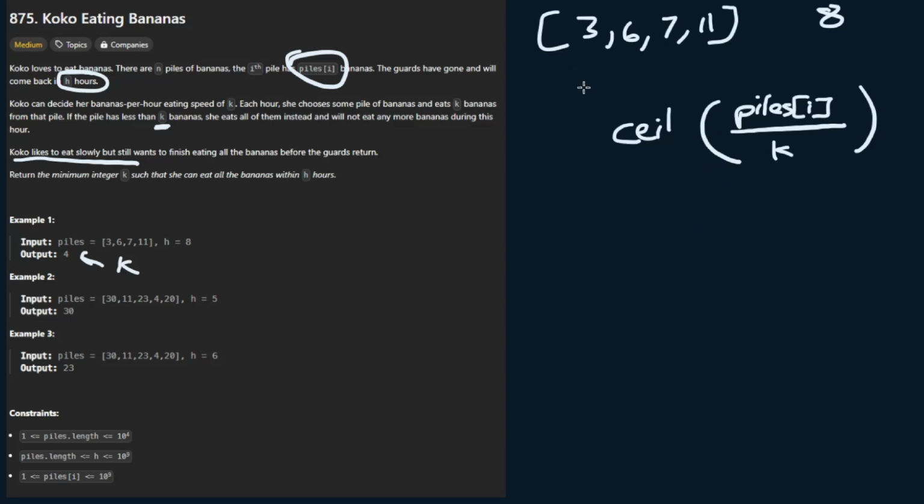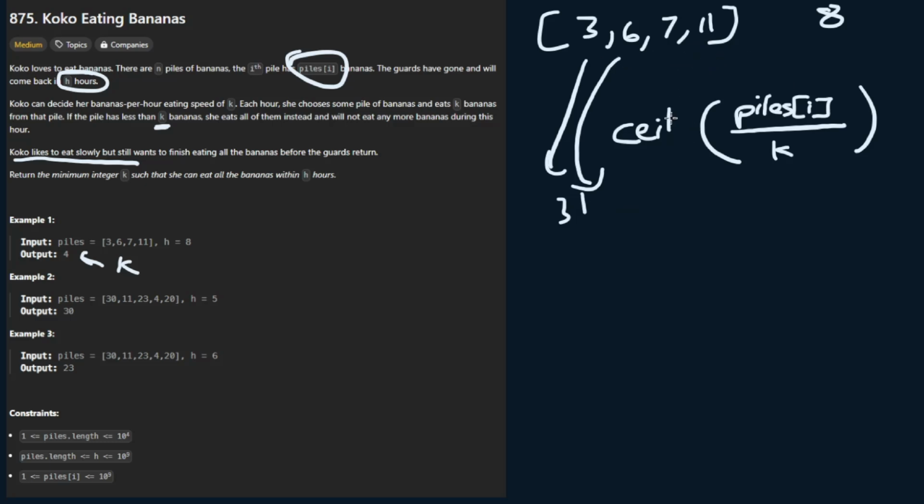You can imagine we need to run this formula at each index, and then we can add them all together to get the speed. So let's go back to trying out eating 1 banana every hour. It'll first take us 3 hours to eat the first pile, and then 6 hours to eat the second pile. That's already equal to 9 hours. That's not going to work because the guards will come back and we won't even be done with the second pile.